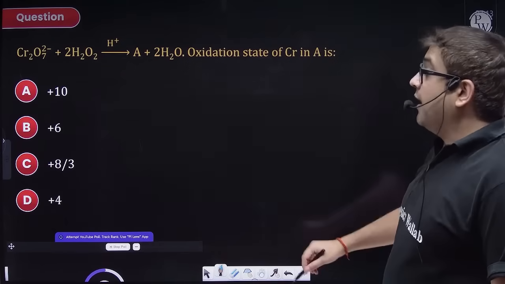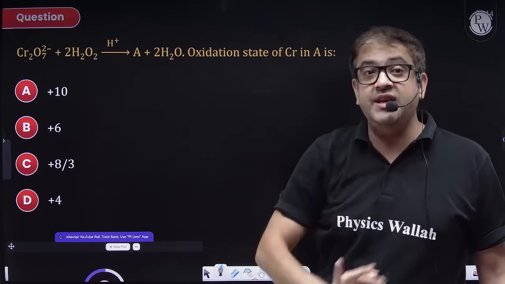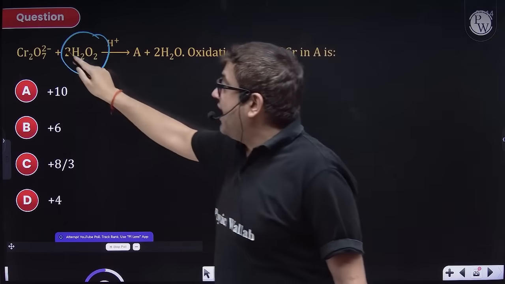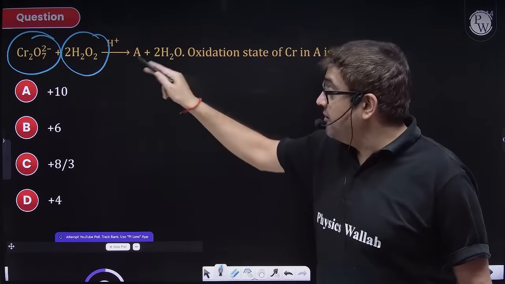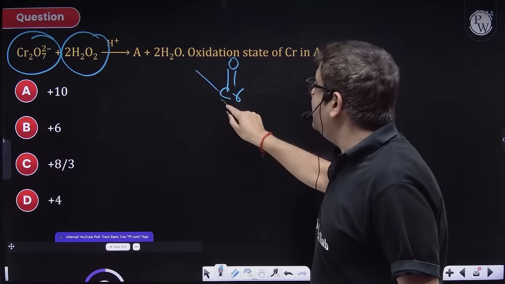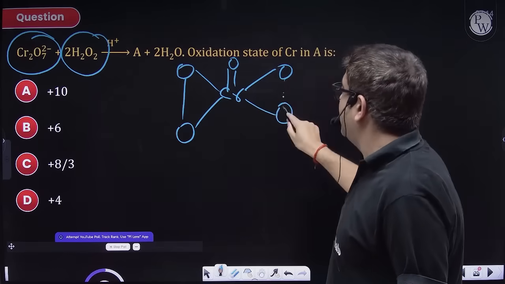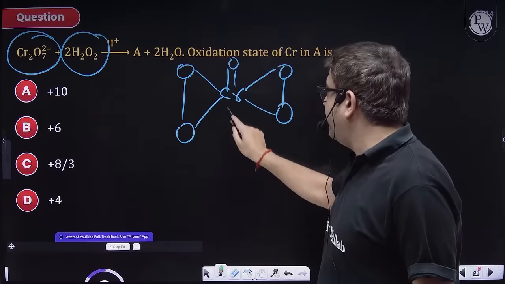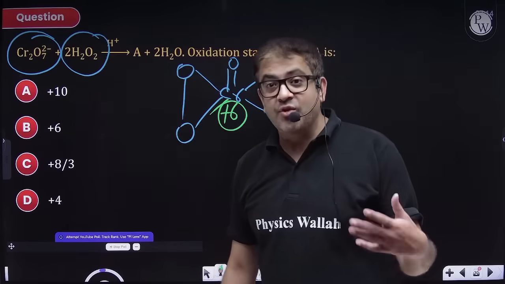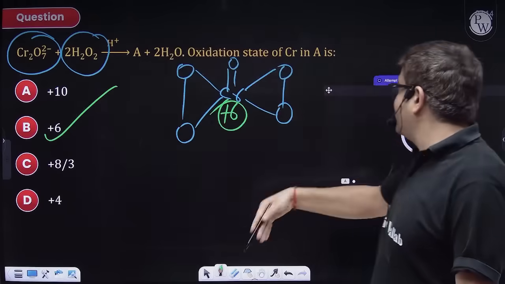Now, next is our beta. NTA asked this many times in the JEE session, many times. Hydrogen peroxide reacting with dichromate ions, producing the very famous butterfly. We used to call it the butterfly structure. What is the oxidation state of chromium over here, beta? +6. So this beautiful CrO5 has chromium in the +6 oxidation state, and it is formed by this reaction in acidic medium.